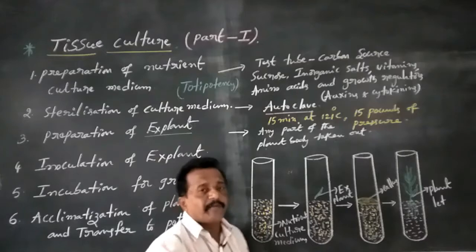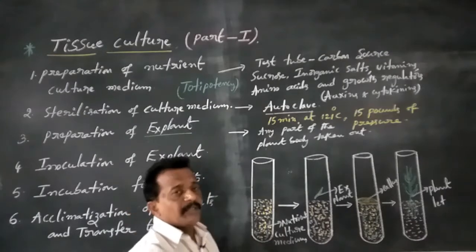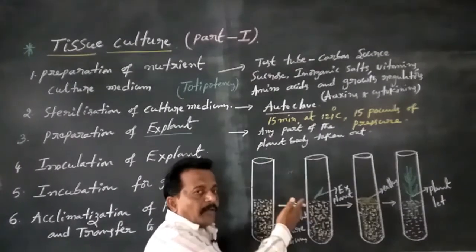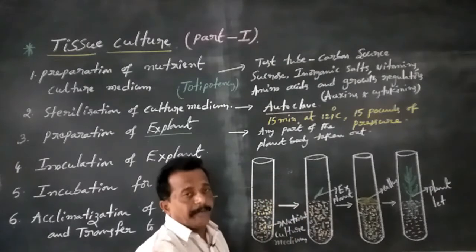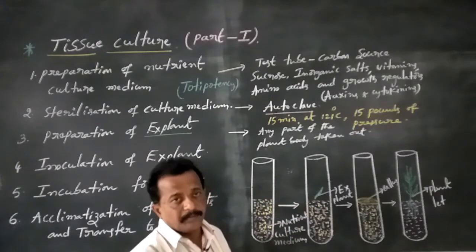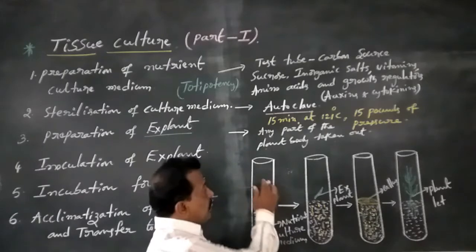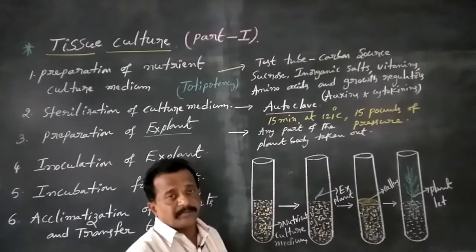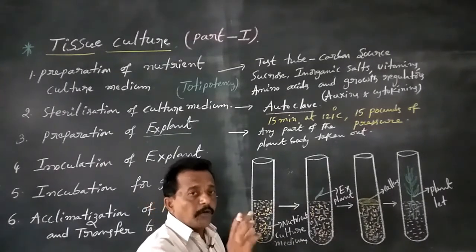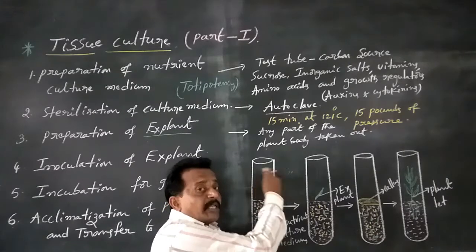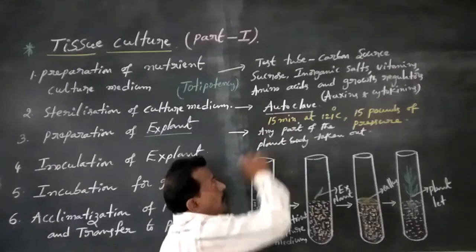At this time several harmful microorganisms are killed. That is steam sterilization. Nutrient culture medium is sterilized by steam sterilization, that is called autoclave.